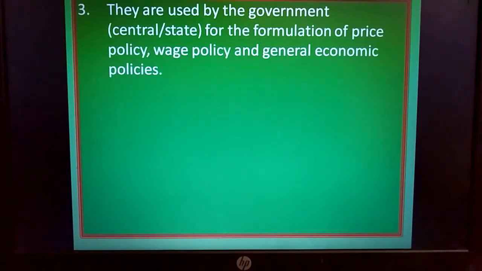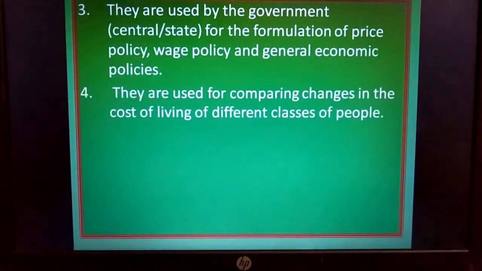Above that level, he will not come under that facility. In the sense, what I am asking you to understand is, based on the economic condition of employees, the economic condition of people, the policies will be framed. So while framing such policies, cost of living index number will be greatly used by the central and state governments. That's what is given here in the third use.